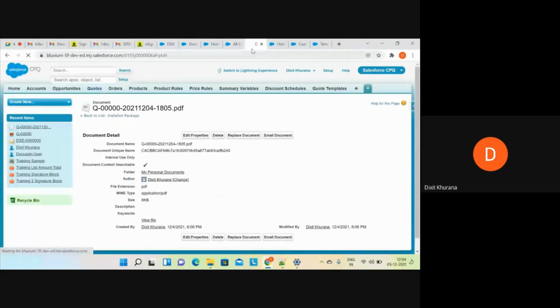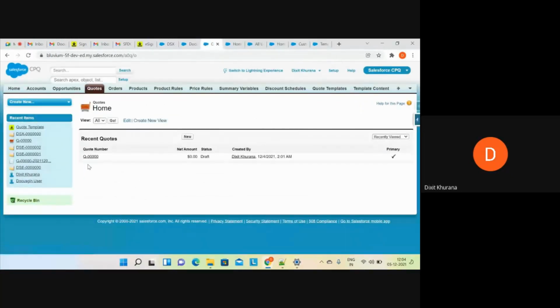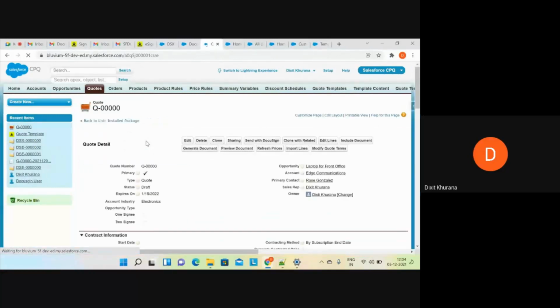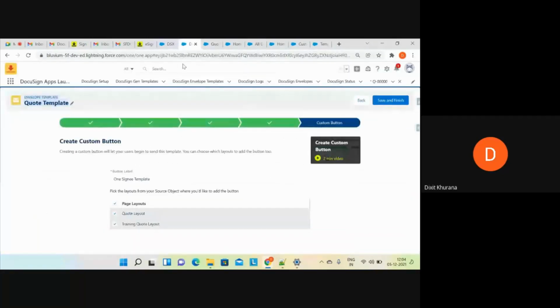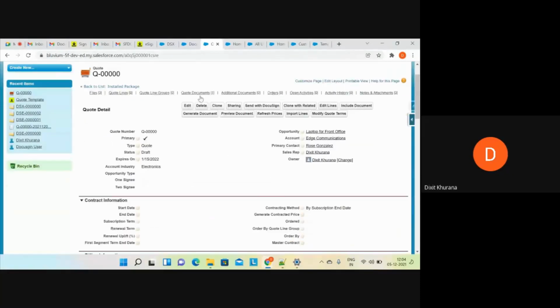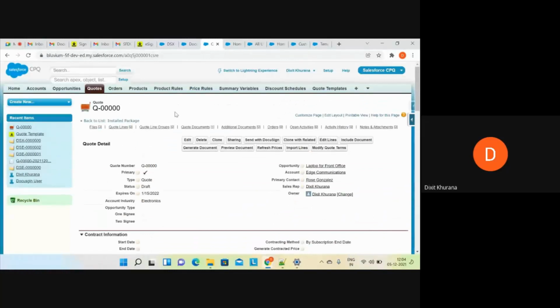I'll quickly go back to the code. I would have definitely asked DocuSign support why this error is coming up, because in trial we cannot reach the logs. But we can put up questions on the community, where anybody can answer. I have tried that as well, but I haven't got an answer for this specific error. I just have to go to edit layouts.